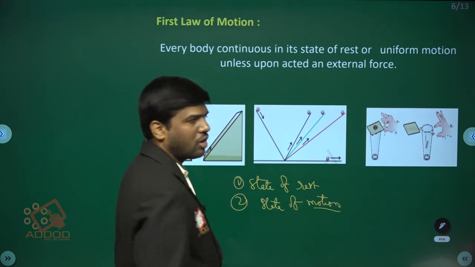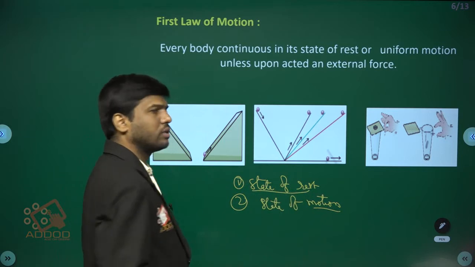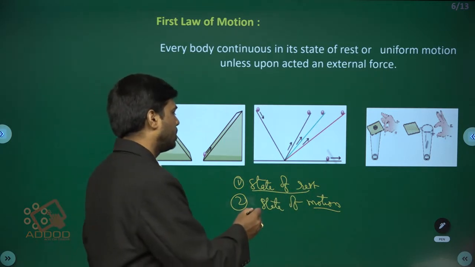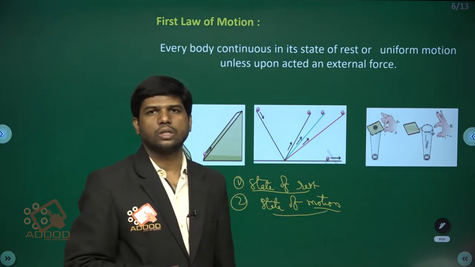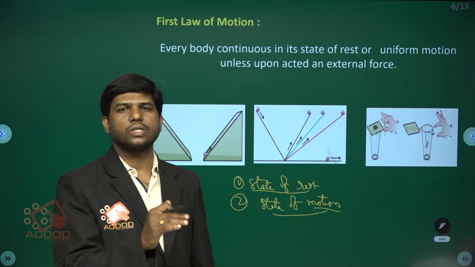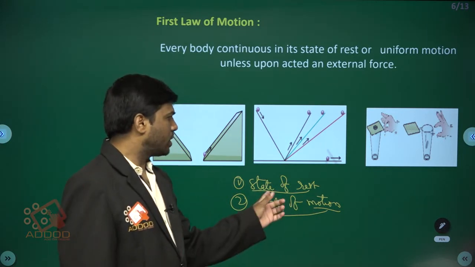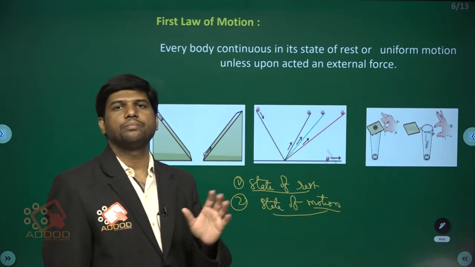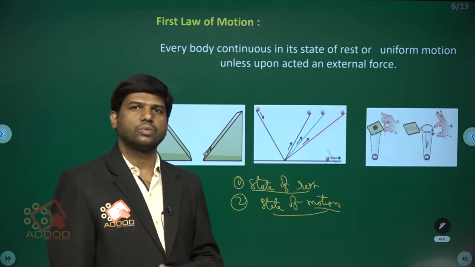According to the first law of motion, if the body is at rest, it continues to be at rest, or if it is in motion, it continues to be in motion, unless an external force acts on it. It means that to change the state of rest to the state of motion, you have to apply a certain amount of external force.